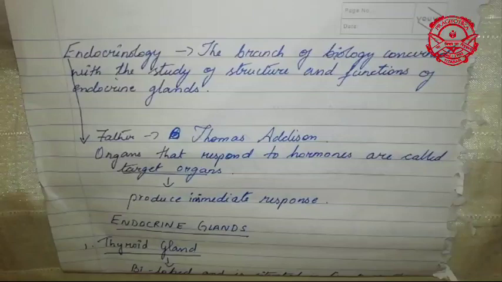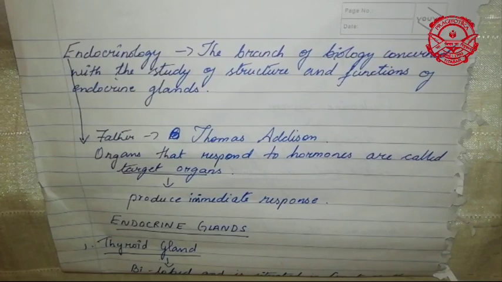So if you want to be more clear about the difference between your endocrine glands and your exocrine glands, you can refer to your biology textbook on page 66, table 5.1. In table 5.1, you will see the difference between your exocrine and your endocrine glands.